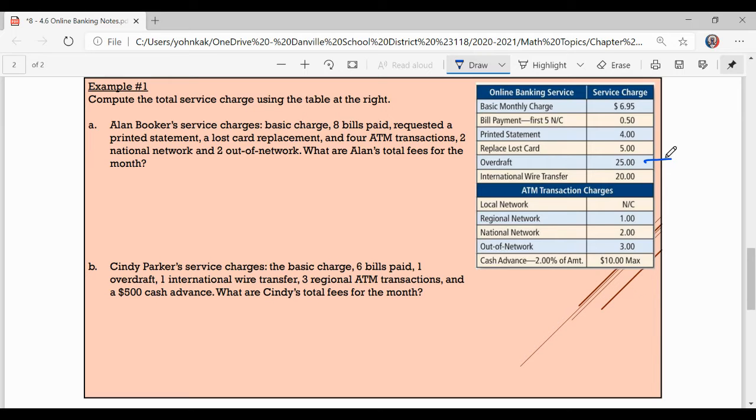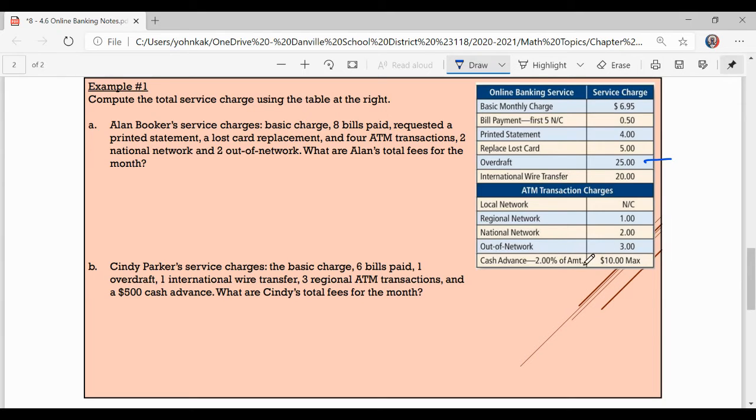If you write a check for more than you have in the account, not only will the check not work, but you will get charged $25. International wire transfer, so if you're moving money out of the country. And then here's a really important thing to think about: ATM transaction charges. If you're using your bank, you have no charge. If you're using a bank that's within the regional network of your bank, you get charged an additional $1. National network is $2. Out of network is $3.